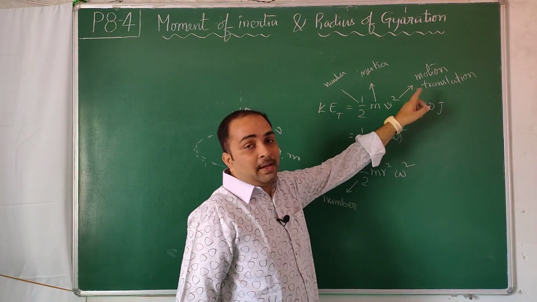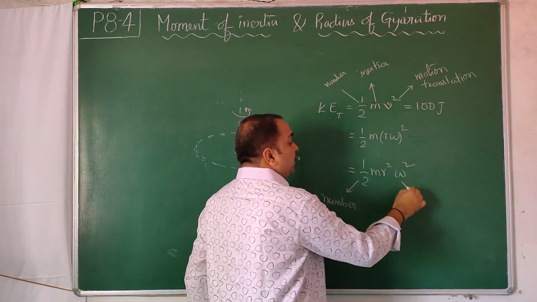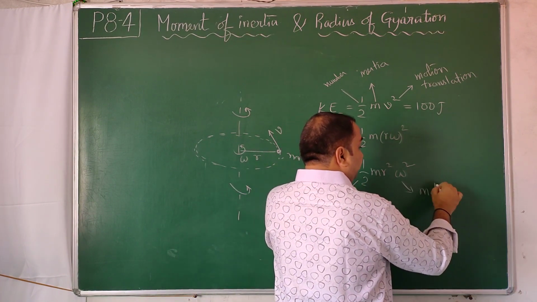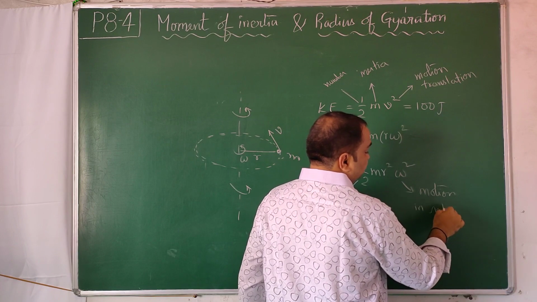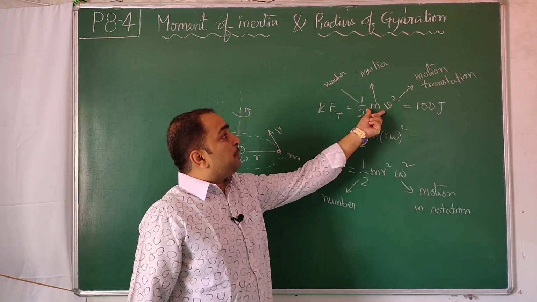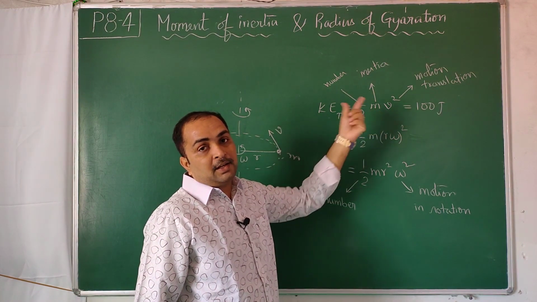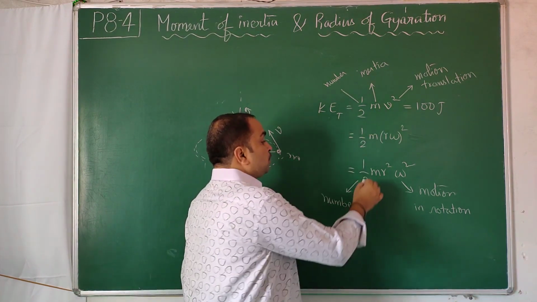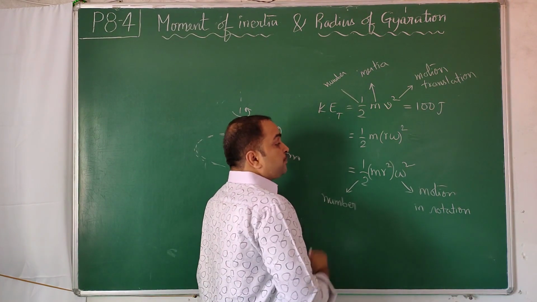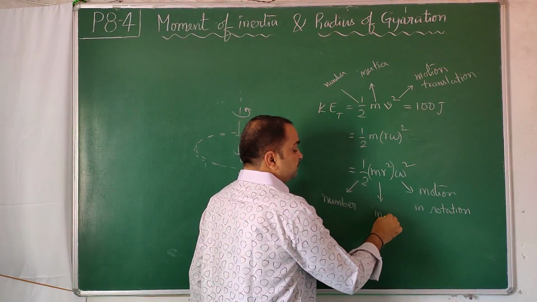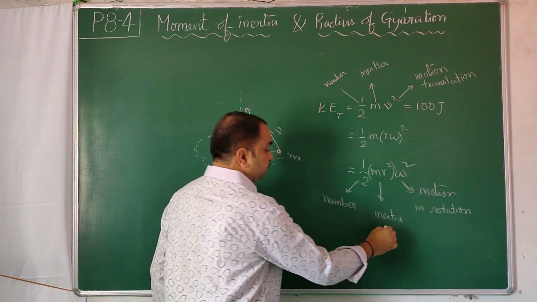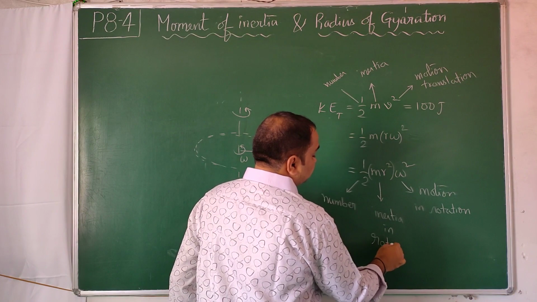There it was speed square in translation, now it is angular speed square, the term related to motion in rotation. Now the term which was left over previously was the term related to inertia in translation. So this should be the term related to inertia in rotation.